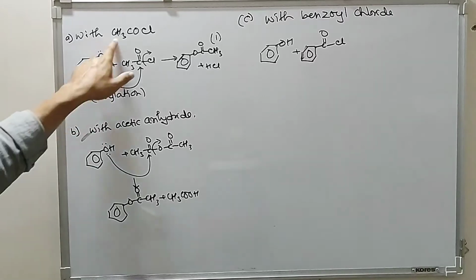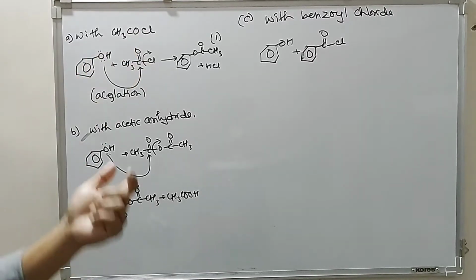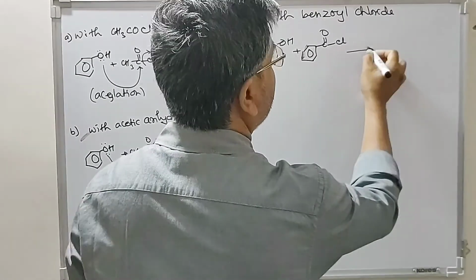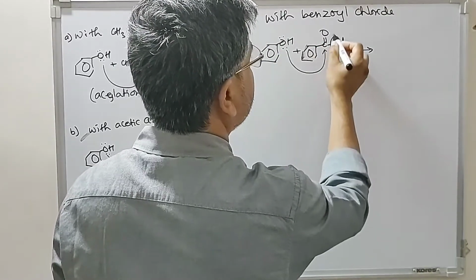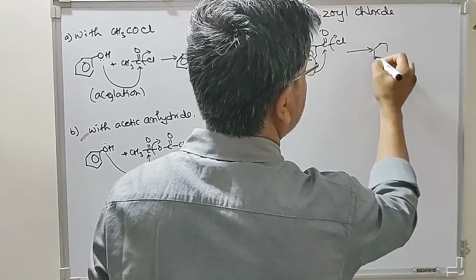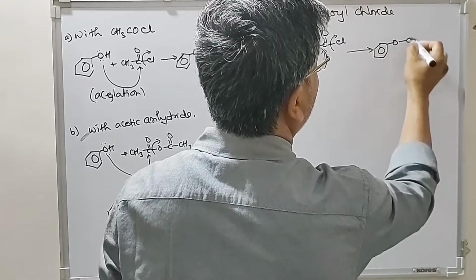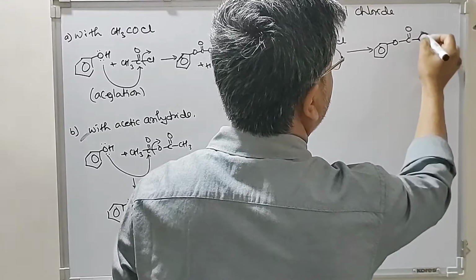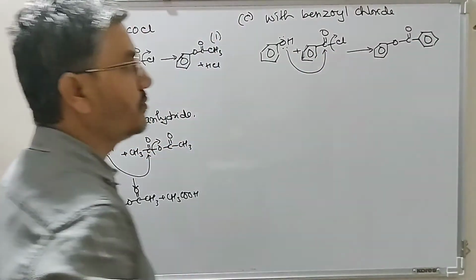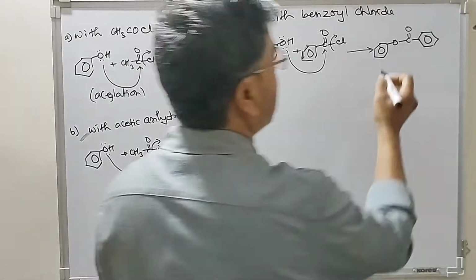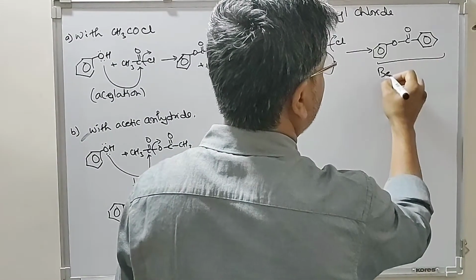This is similar to acetyl chloride, but here we have benzoyl chloride. When it reacts here, Cl is removed, and we get the benzoylated product. So the reaction of phenol with benzoyl chloride gives phenyl benzoate.